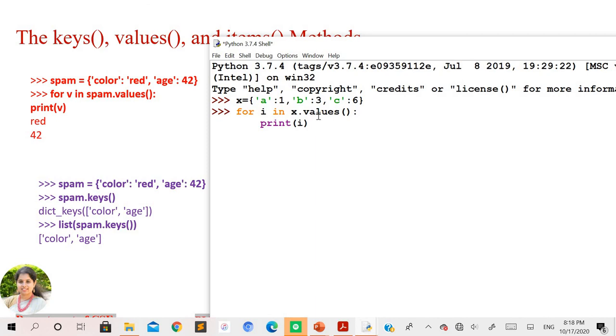We have used the for loop on the dictionary with the iteration variable being i, but we have not directly applied it on the entire dictionary. Instead, we have used the dictionary variable dot values. This part indicates that for each iteration, it has to access only the values